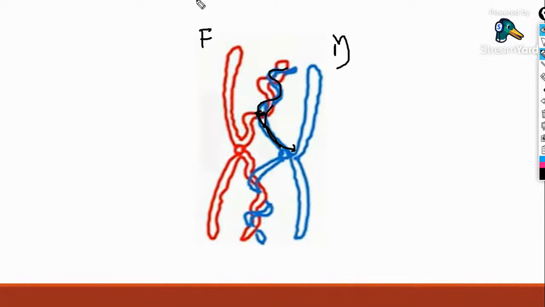And the enzyme that helps in recombination is recombinase. Recombinase is the enzyme that helps in recombination. Yes, bivalent or tetrad is clearly visible at this stage.